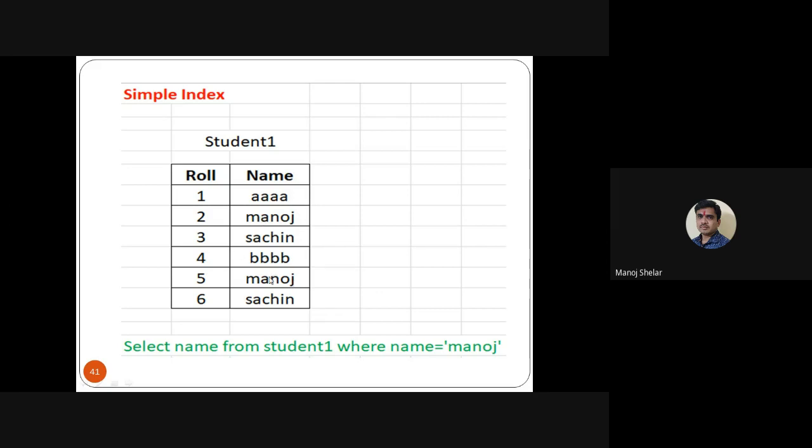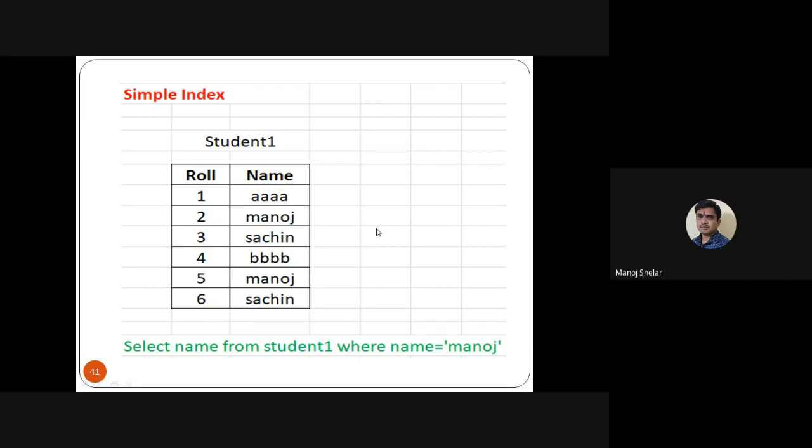Suppose we create an index on the name attribute. Then it checks AAA, and then a Manoj match is found. So it directly checks the next Manoj, skipping Sachin, BB and Sachin. So fast searching is done using the simple index. The output of this query using the index checks only 3 records, and if the index is not available, it checks all records.